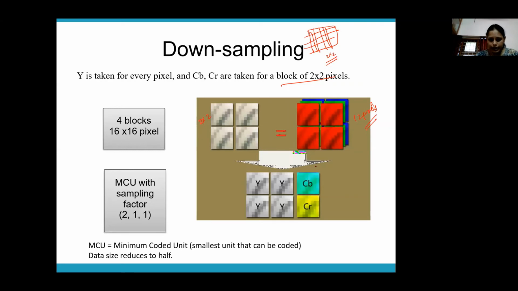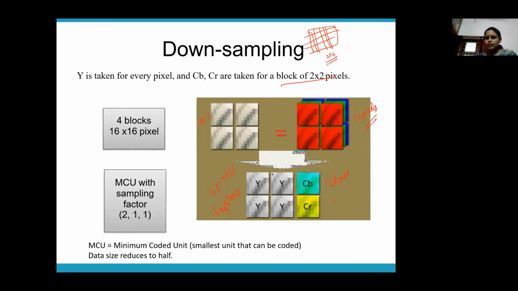Now, instead of storing this information in 12 values, we are going to reduce the number. How are we going to do that? We are going to take 4 pixels for storing the brightness information, and only one each for storing the color information. Why are we doing this? Because we are more sensitive to brightness than color information, so we can reduce the number of pixels used for representing color information. So these 12 values, we are converting into 6. We are downsampling it.